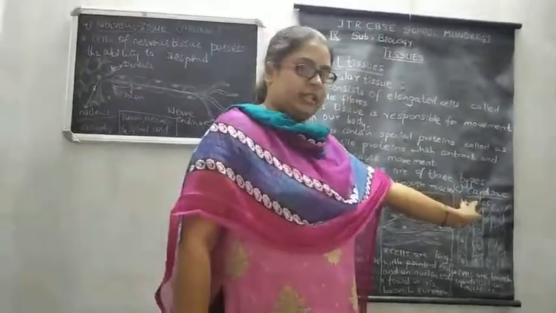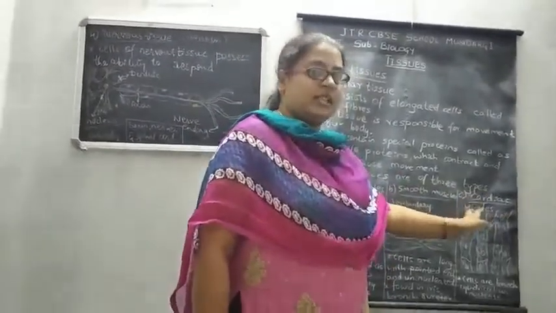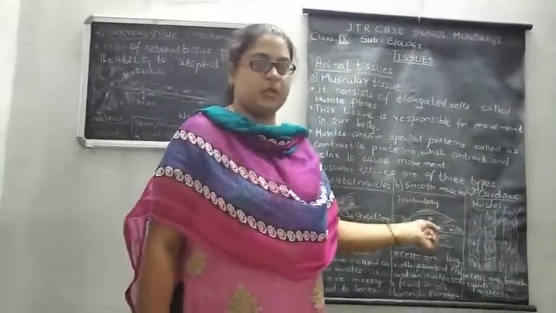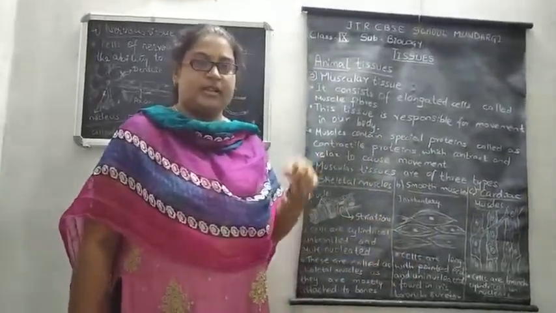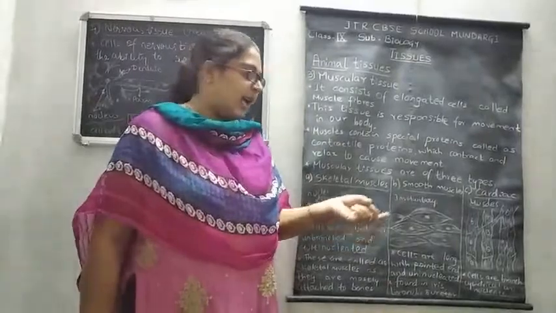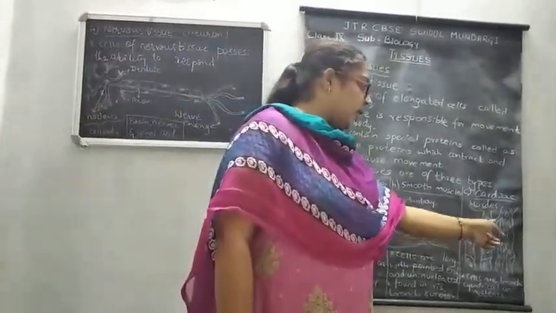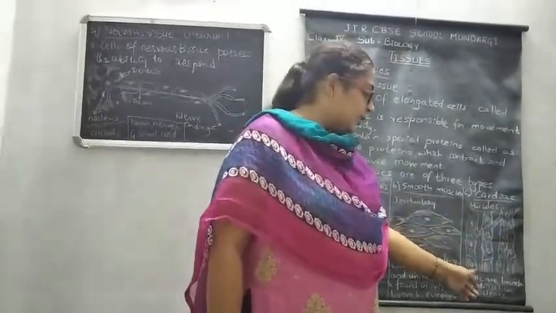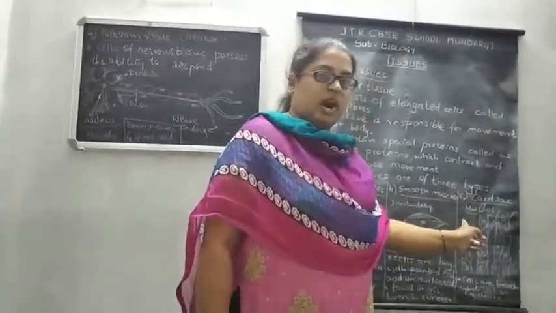Next, moving on to the third type, that is cardiac muscles. These are present in the heart, and they are responsible for the contraction and relaxation movement of the heart. They have a branched, multinucleated structure and are distributed in the heart muscles.